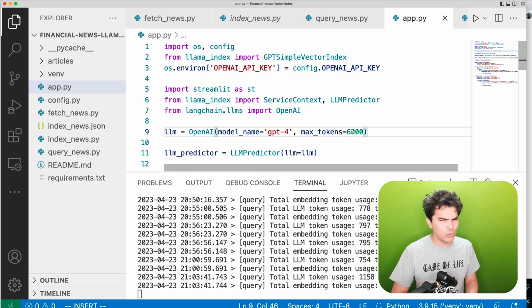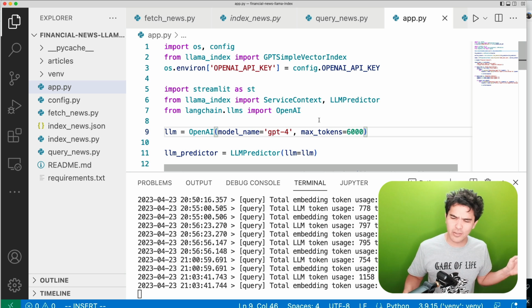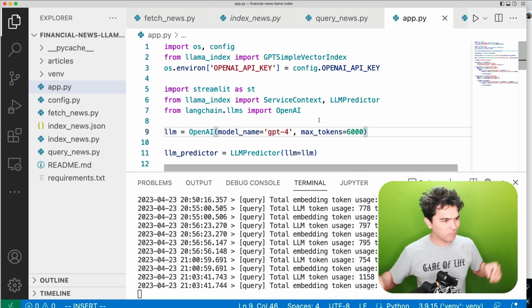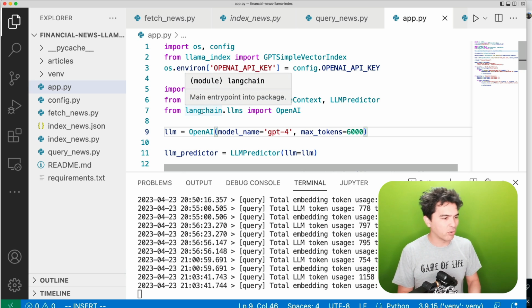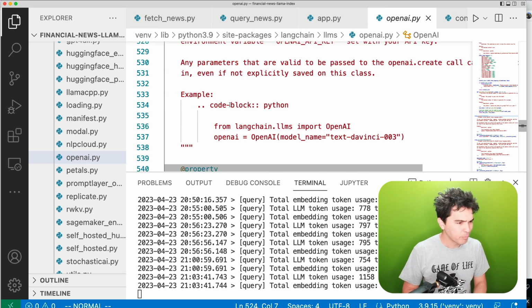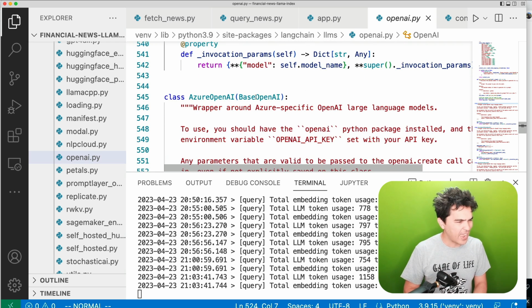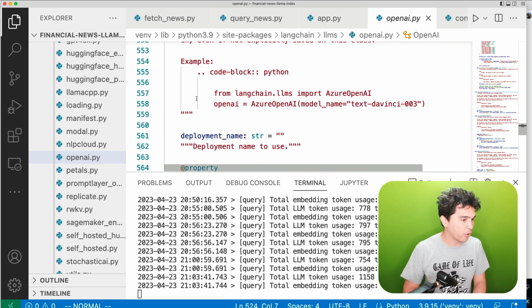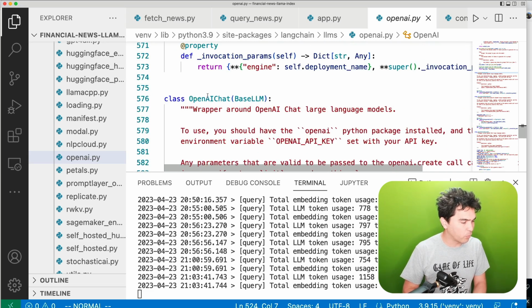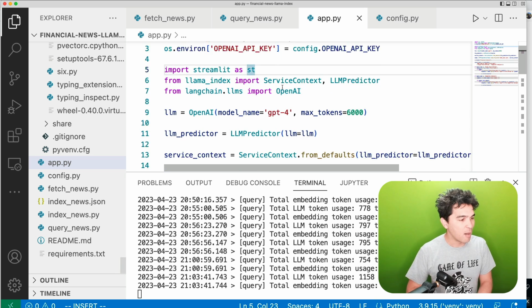So I have access to GPT-4 8K. There's also a GPT-4 32K, which I guess you have to be super special to have that one, or maybe I haven't requested it yet. And so I'm going to click into OpenAI here, and you see the default here is Text DaVinci 003. And you see there's also a class for Azure OpenAI, for instance, and there's also one for the OpenAI chat model, and there's a bunch of other models in here.